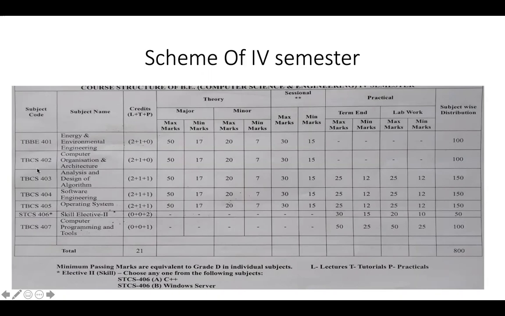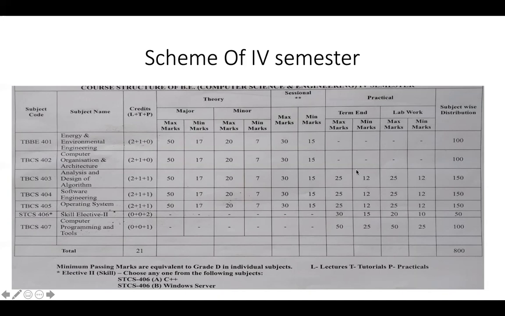This is the 402. Okay, so overall this is your structure, and here the maximum marks in your major, that is the major exam, final examination, are 50. Minimum passing marks are 70, and in your internal, this is minor, means internal, for the mid semester examination, 20, and minimum passing marks are 7.